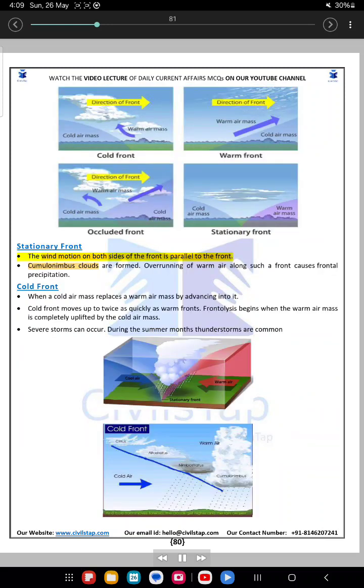Stationary front. The wind motion on both sides of the front is parallel to the front. Cumulonimbus clouds are formed. Overrunning of warm air along such a front causes frontal precipitation. Cold front. When a cold air mass replaces a warm air mass by advancing into it. Cold front moves up to twice as quickly as warm fronts. Frontolysis begins when the warm air mass is completely uplifted by the cold air mass. Severe storms can occur. During the summer months, thunderstorms are common.